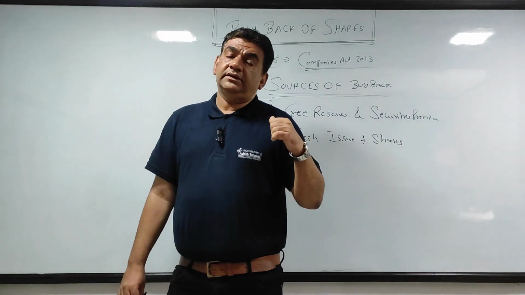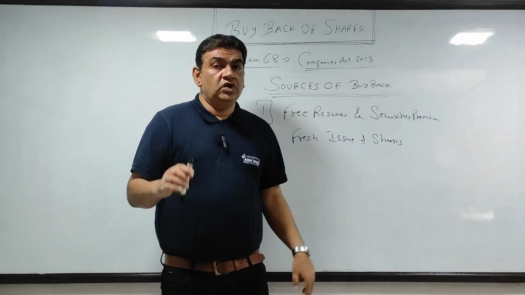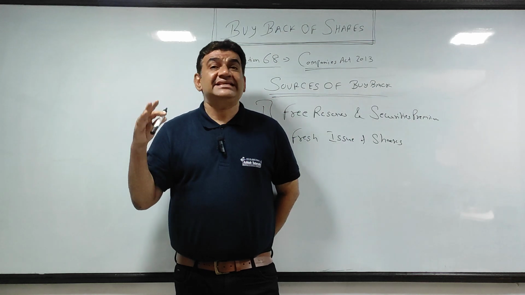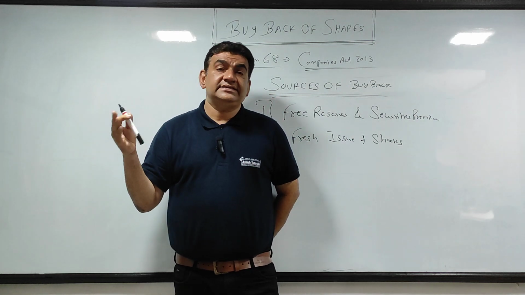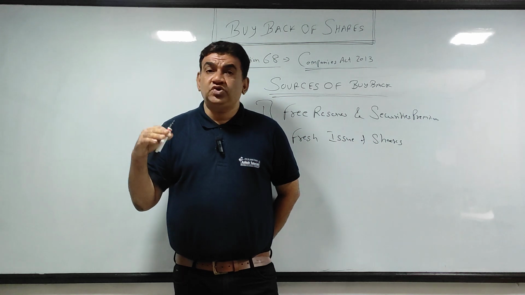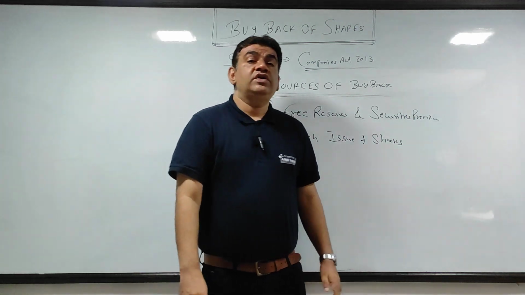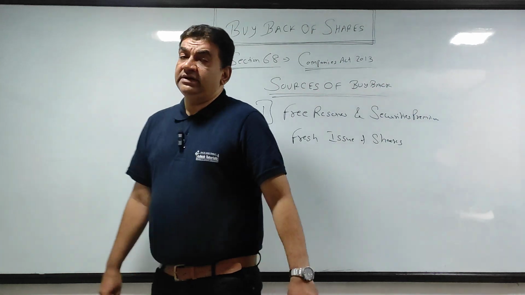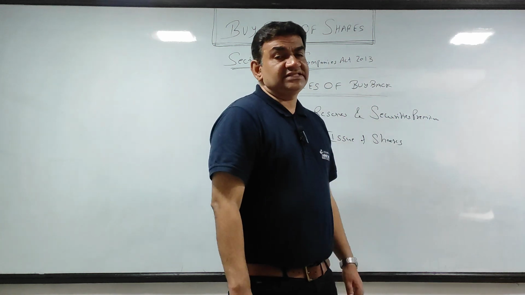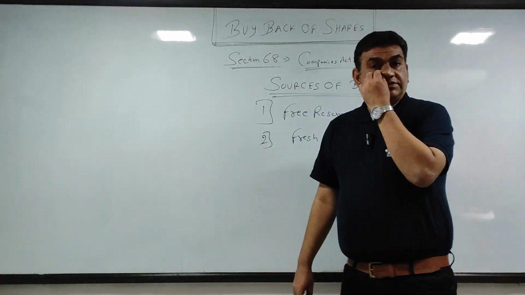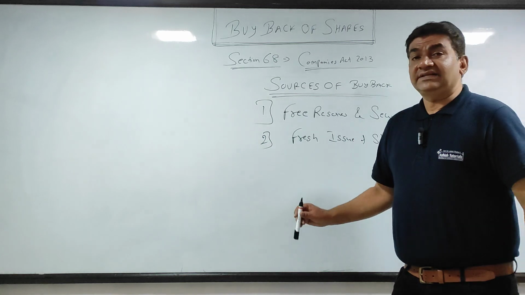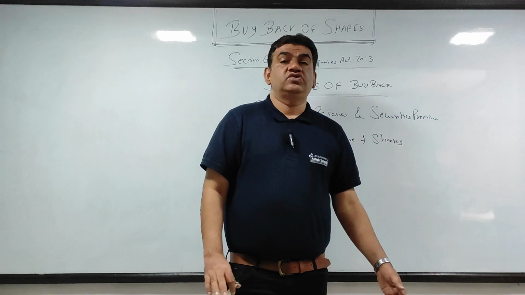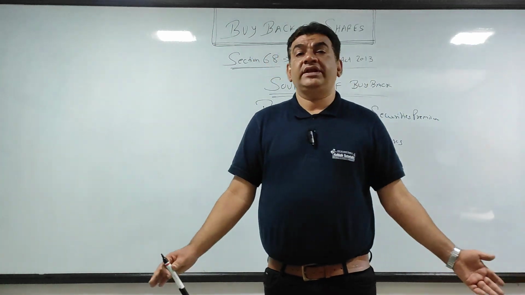Now, securities premium, you all know, whenever the company issues shares at a price higher than the face value, then that excess amount goes to securities premium. A share of 10 rupees, you all have done in SYJC also. You have issued at 12 rupees, so 2 rupees extra. So 2 rupees is my securities premium. A 10 rupee share issued for 15 rupees, 5 rupees extra. So 5 rupees becomes securities premium. So that is securities premium. And free reserve means those reserves where there is no restriction, you can use it whenever you want.